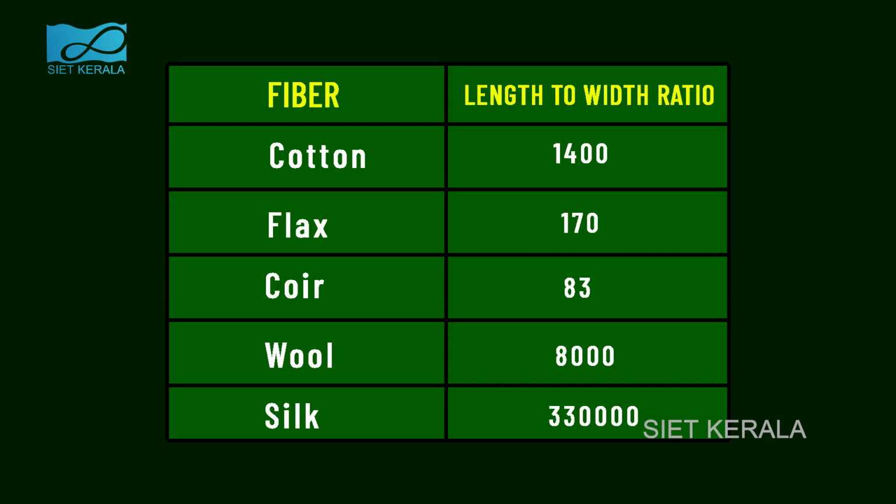When we consider the length to width ratio of fibers, cotton has a length to width ratio of 1400, whereas flax has a ratio of 170. Coir has a ratio of 83. Wool has a length to width ratio of 8000. Silk has a length to width ratio of 3,30,000.